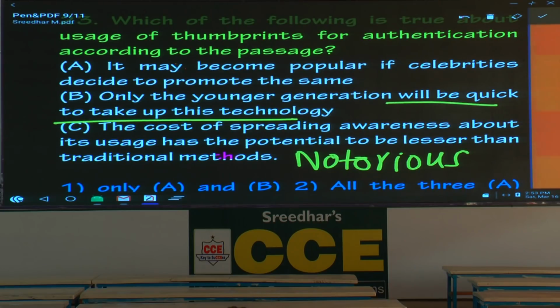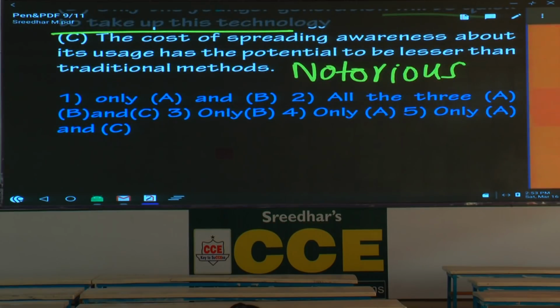The cost of spreading awareness about its usage has the potential to be lesser than traditional methods. Mentioned anywhere? I don't think so. Where has it been mentioned? It is there, which is much more effective and cheaper than any formal financial literacy. Yes, it is mentioned. So what is the answer? I think there's a problem with this also, key. What does the key say? All the three?